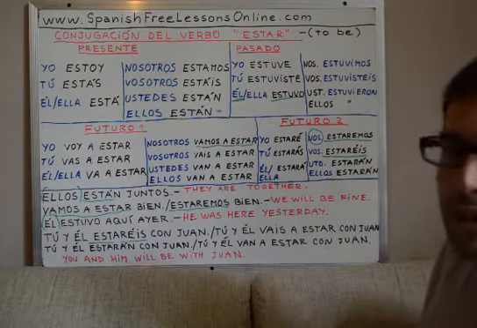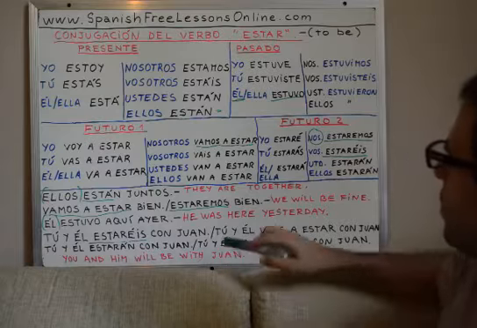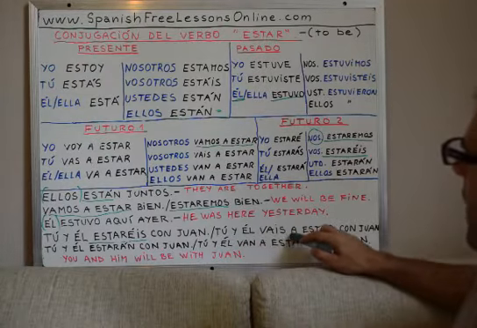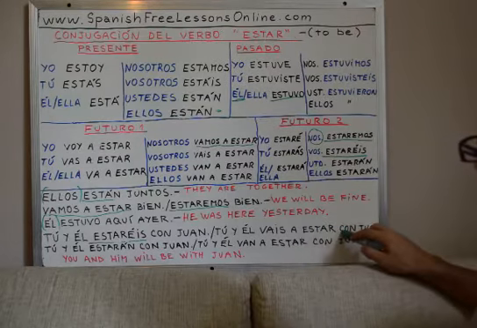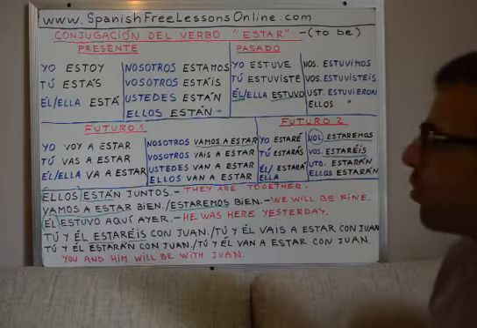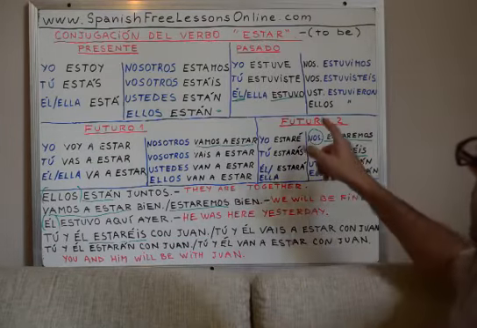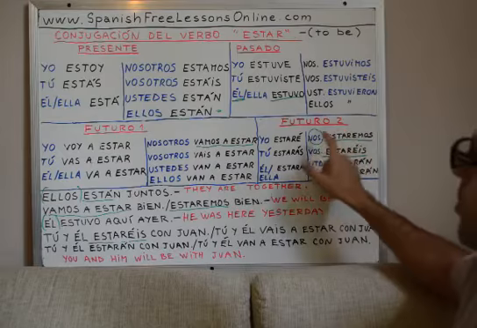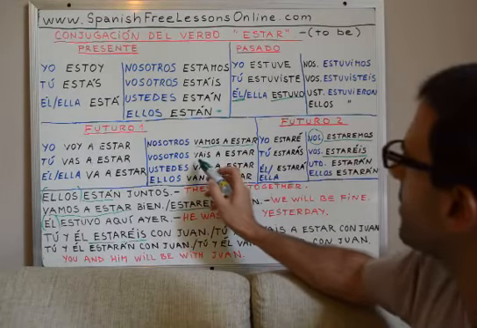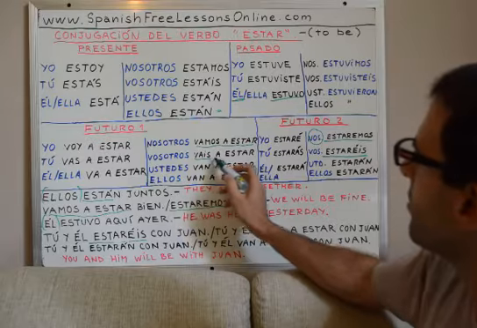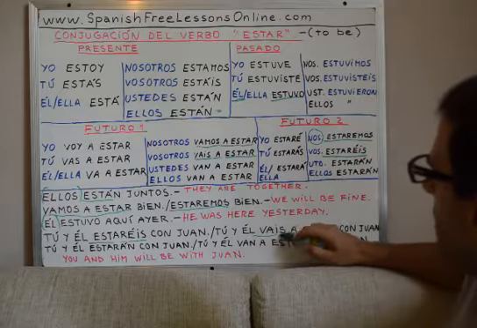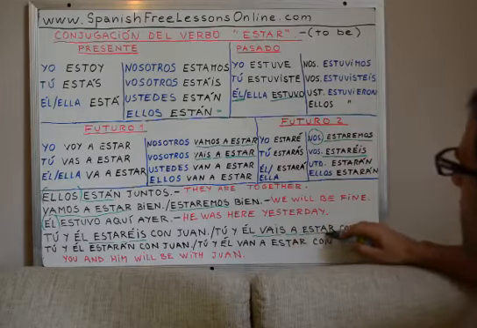And the other way we can say this same sentence is tú y él vais a estar con Juan. So, if the first one we used future number 2, here we are using future number 1. Vais a estar.